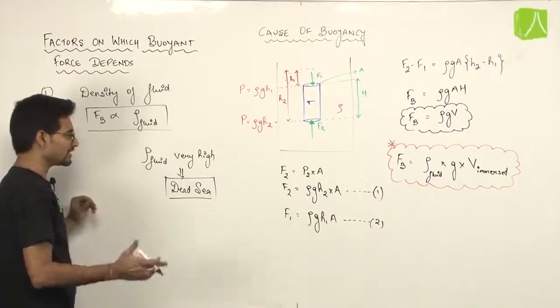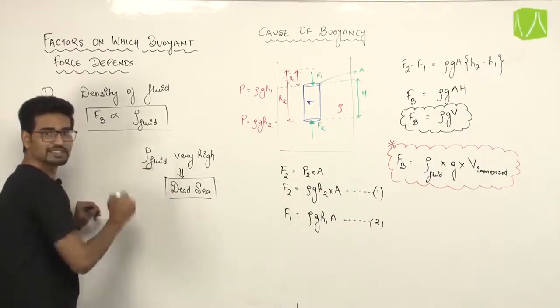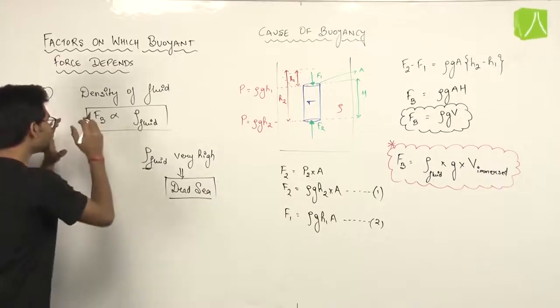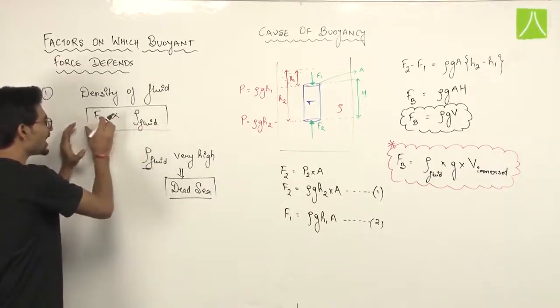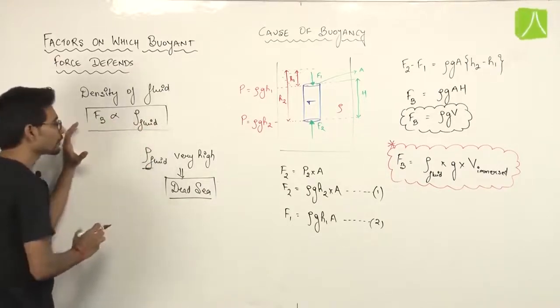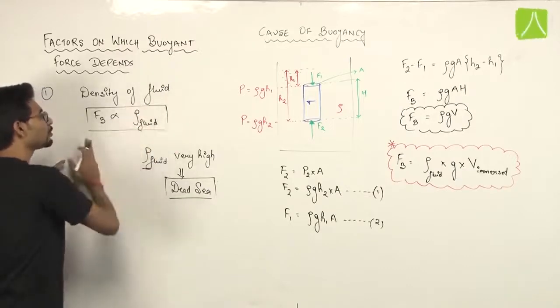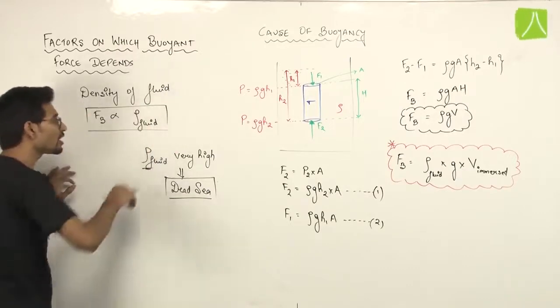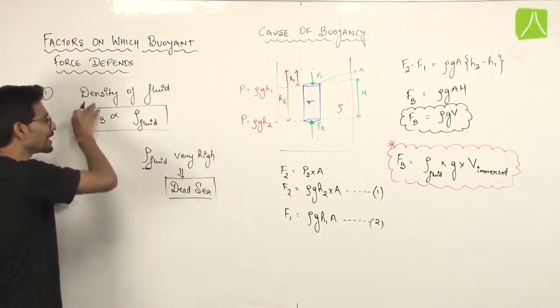They float in the Dead Sea. So this is the concept behind it. Buoyant force is directly proportional to the density of fluid. अगर आपने density of fluid बहुत बढ़ा दी तो buoyant force भी बढ़ता ही जाएगा, और अगर आप density of fluid कम कर रहे हैं तो buoyant force भी क्या होगा?